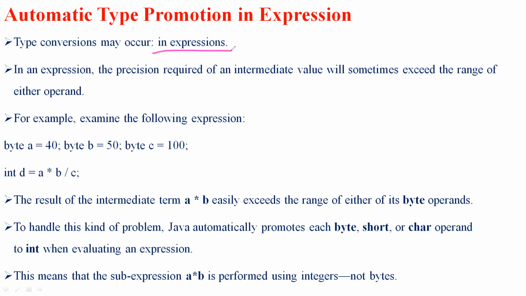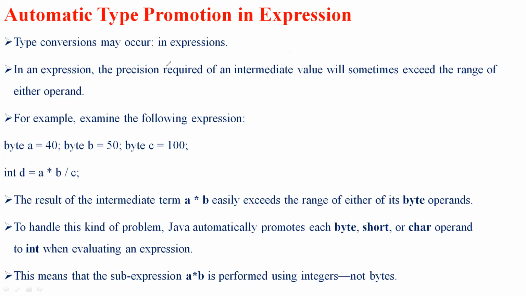For example, an arithmetic expression may involve more than one operator, so some intermediate operation may also exist. Here we have an arithmetic operation, and an intermediate operation may exceed the size of an operand. So there are some conversions that occur with respect to expressions. Let's start discussing type conversions in expressions.